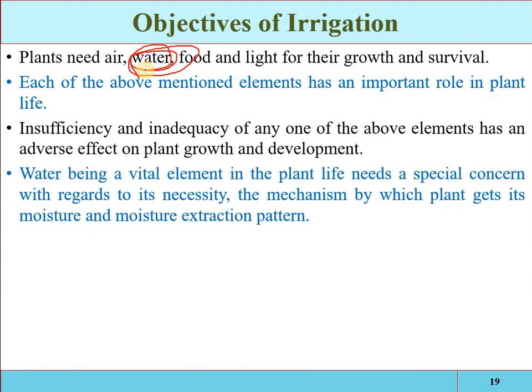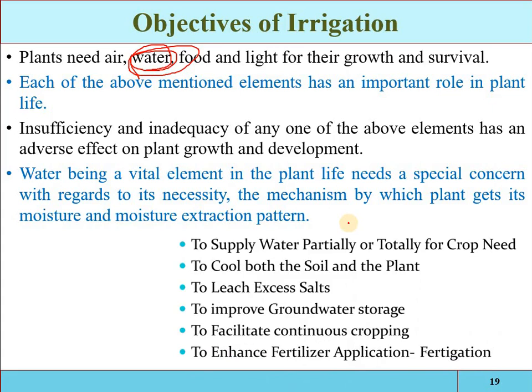Water being a vital element in plant life needs special concern with regard to its necessity, the mechanism by which the plant gets its moisture, and the moisture extension pattern. The objectives of irrigation are: to supply water partially or totally to the crop, to cool both soil and plants, to leach the excess salts, to improve groundwater storage, to facilitate continuous cropping, and to enhance fertilizer application.